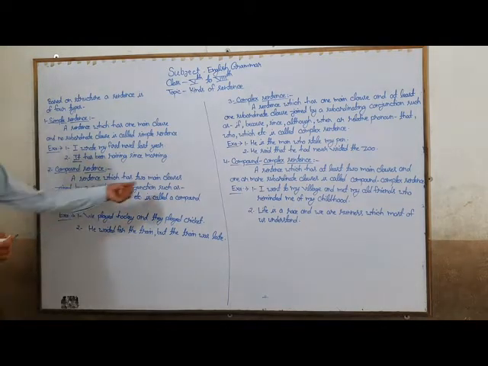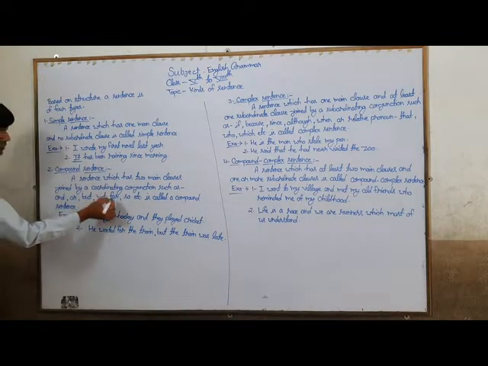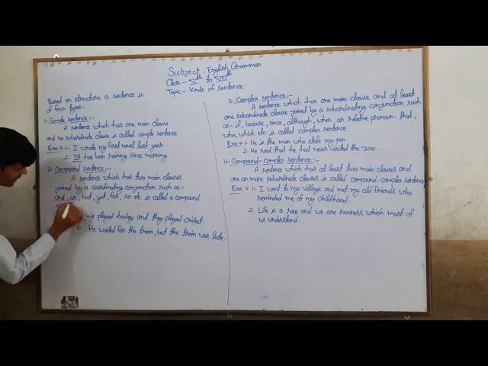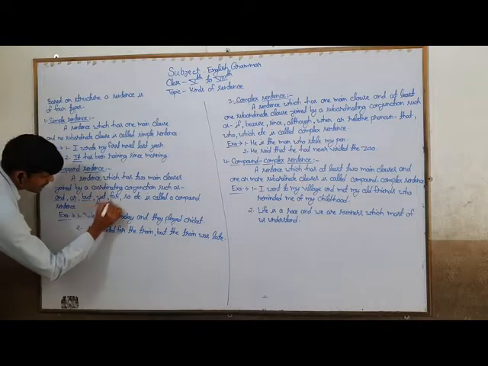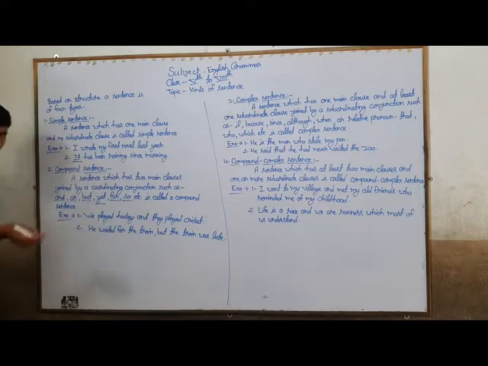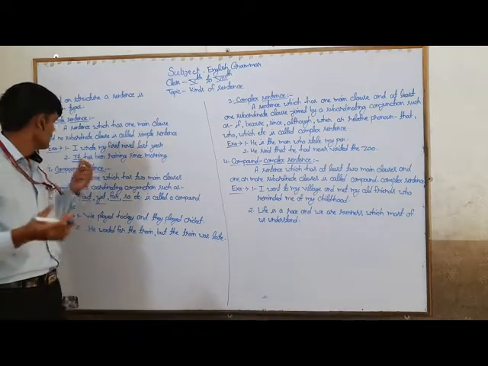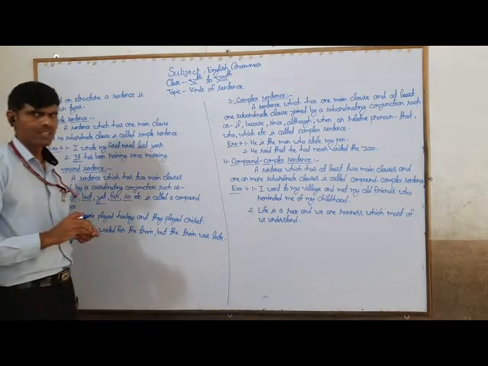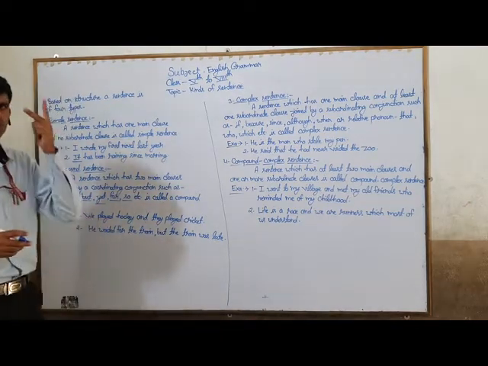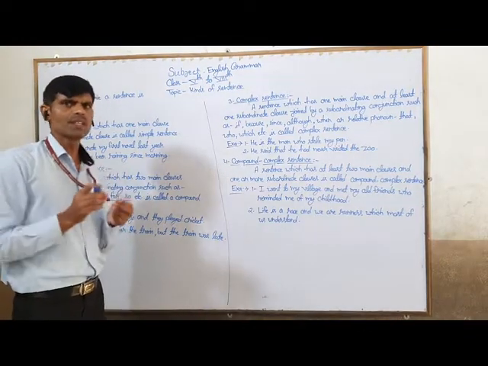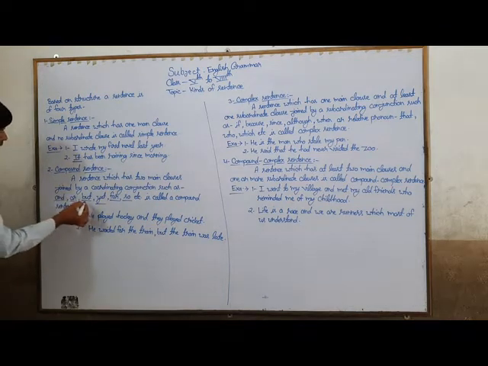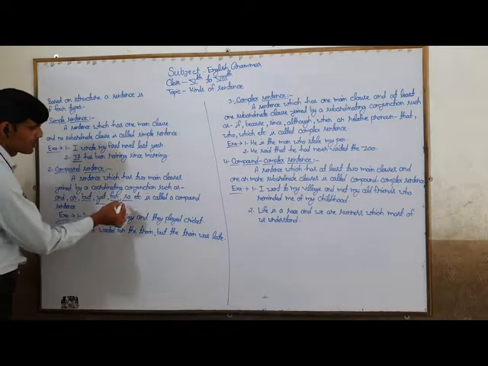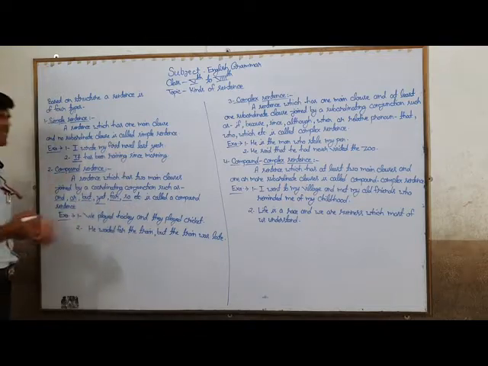What is a coordinating conjunction? Such as and, or, but, yet, for, so, nor, etc. These are the coordinating conjunctions. So we can say that a sentence which has two main clauses joined together by a coordinating conjunction such as and, or, but, yet, for, so is called a compound sentence.